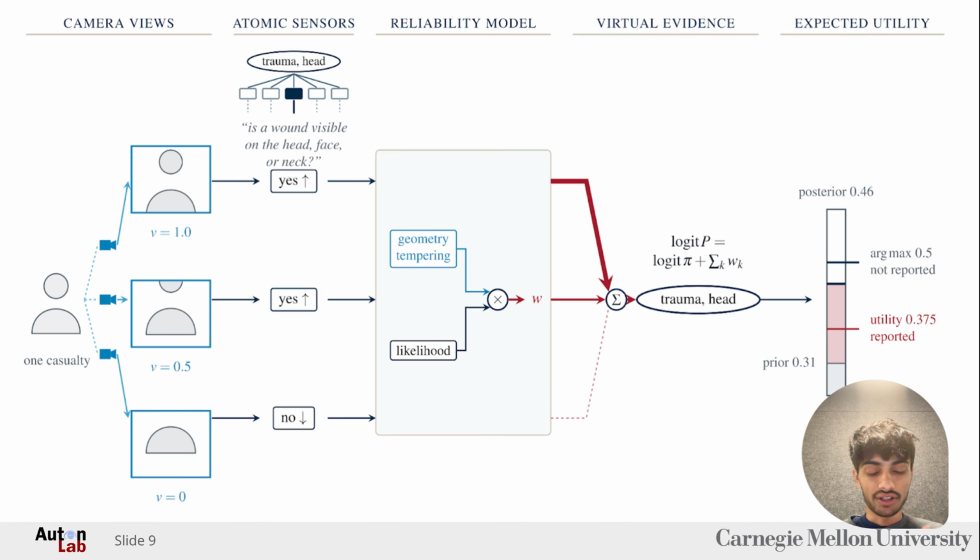How much each view counts first comes from the model's uncertainty, the model's internals. So if the model is certain, then we provide it higher weight. And then we also use the external geometry factor, how much of the relevant region is visible, so that a view that didn't see anything in the relevant region doesn't contribute much. And then we add the log likelihoods. And then finally, we optimize on the utility, because in the real world sometimes the loss is asymmetric and there are different things we want to prioritize. So instead of just reporting the posterior, we report the utility that we care more about.